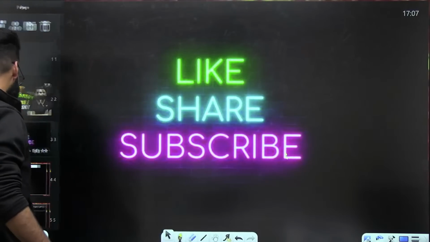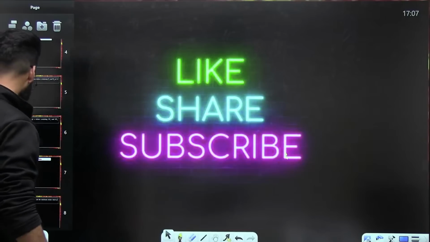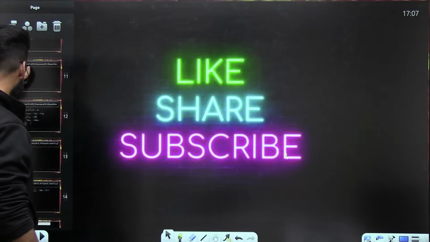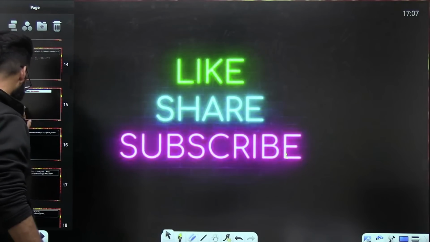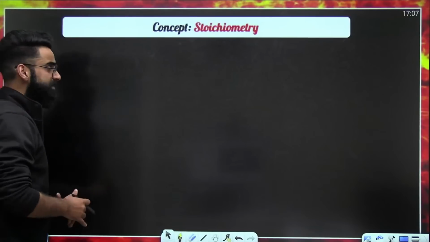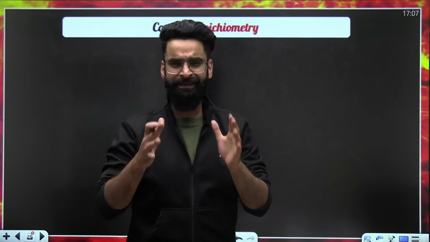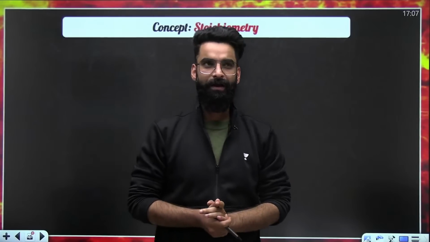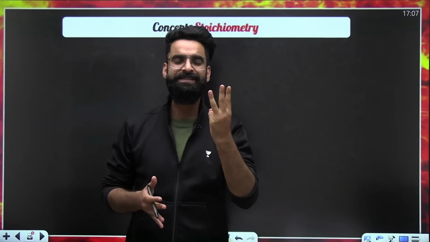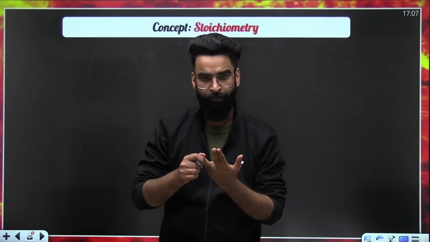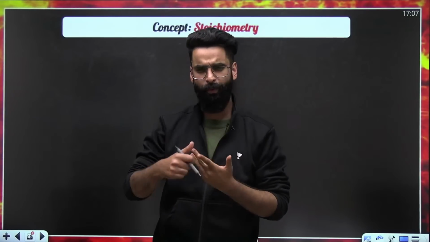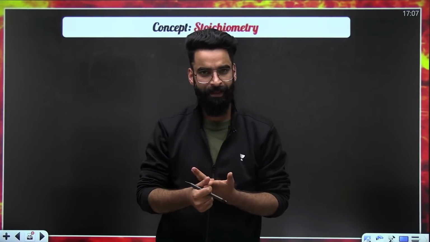So let's get going then. Let's get started with the mole concept part 2. Okay? Just give me a second. My dear students, if you remember, in the last session, we discussed stoichiometry. In stoichiometry, I showed you exactly 3 methods. One was the mole method, one was the mass method, one was the volume method, right?